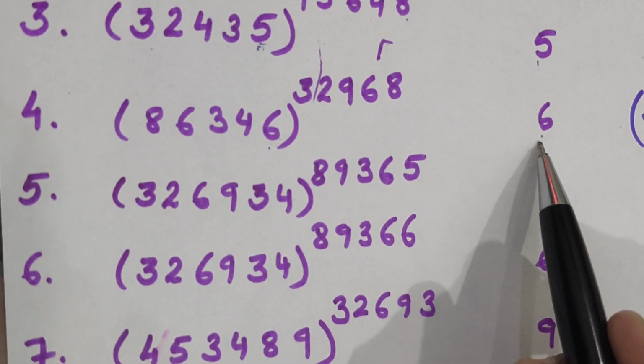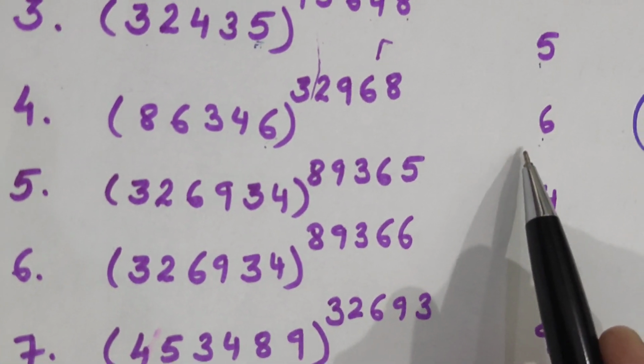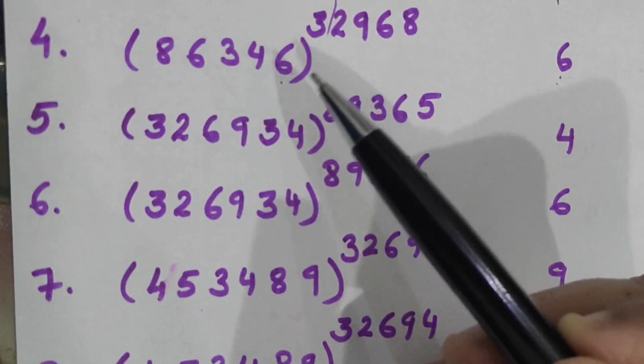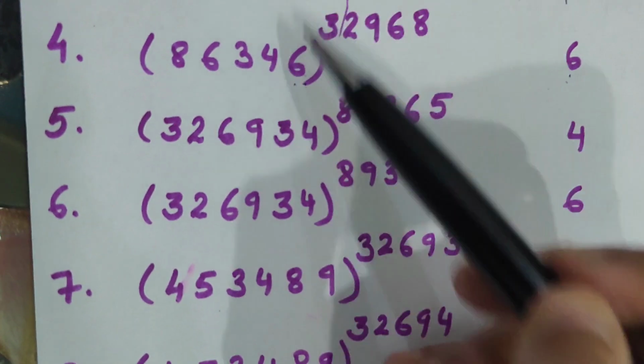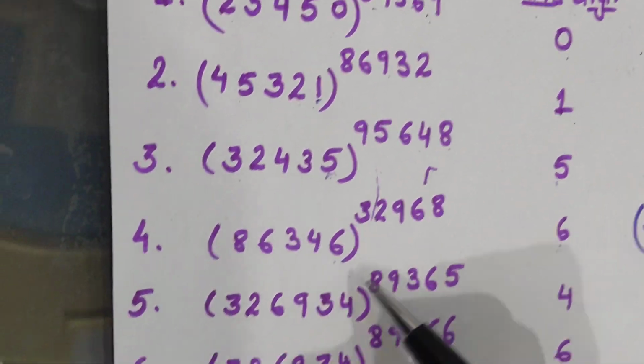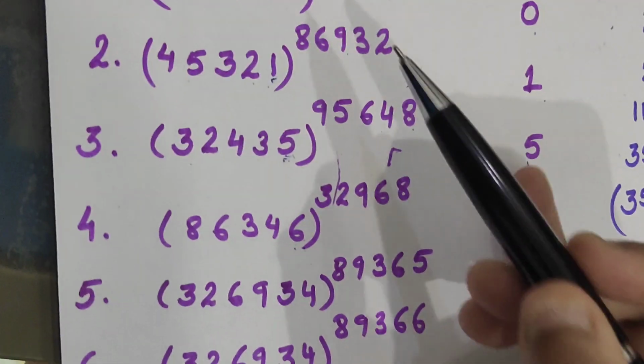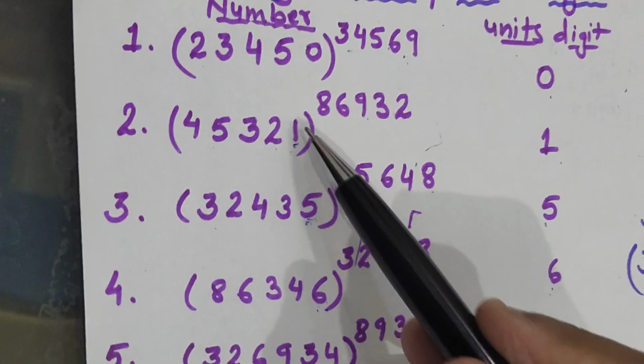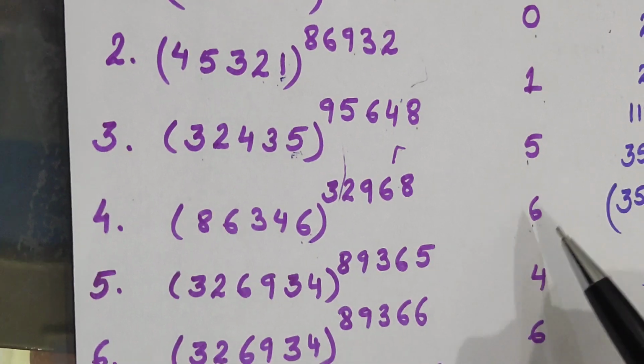So what I understood is that whenever the last digit is 0, 1, 5 or 6, for these 4 digits, I will not give a second thought to the power. Whatever the power is, my answer will remain the same.